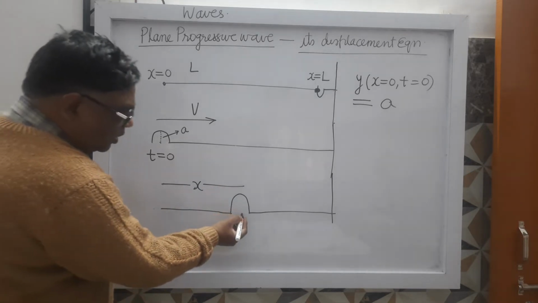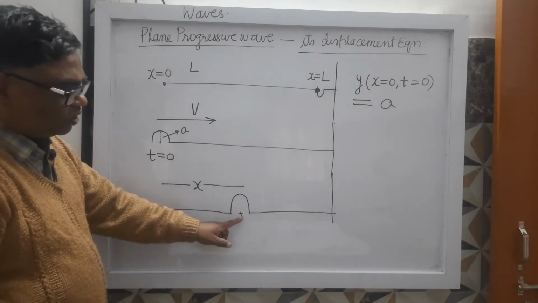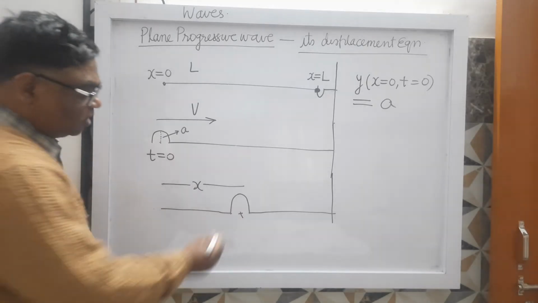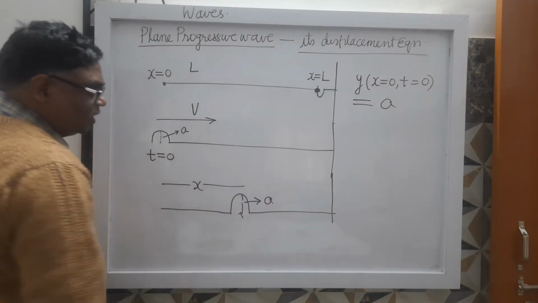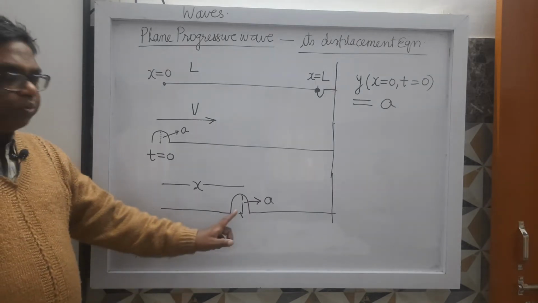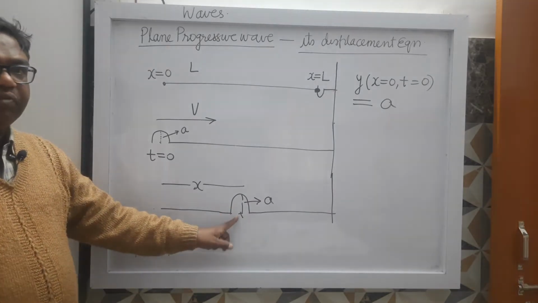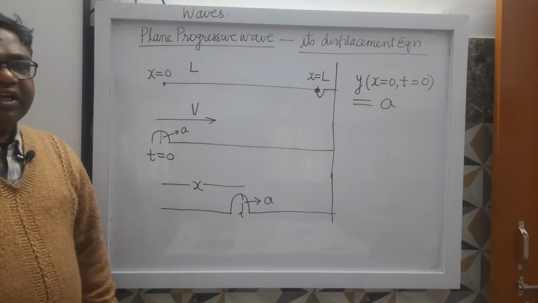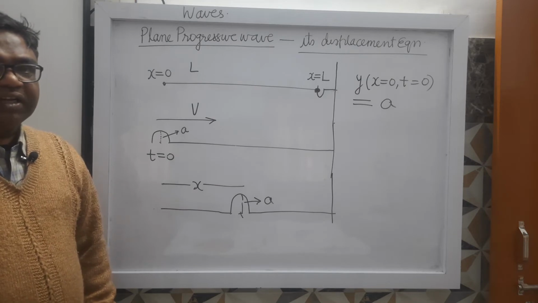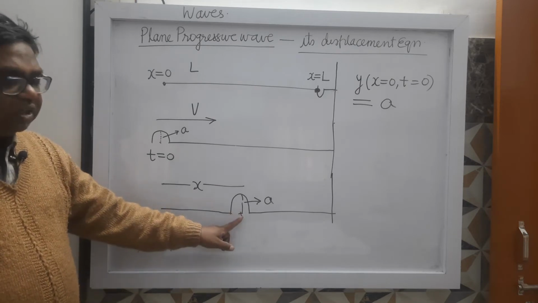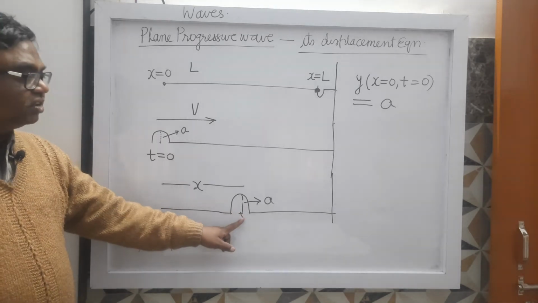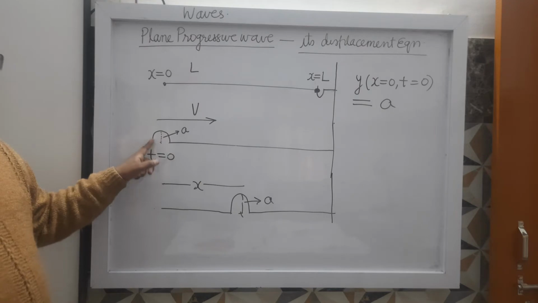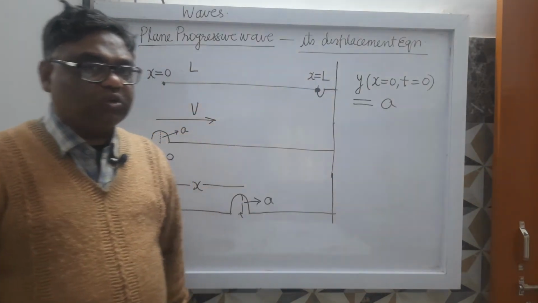Now this particle which is situated at the position x, at this distance, how much will it be displaced? It will be displaced by A. Means its displacement will be the same at that moment as this one was at time t equals to 0.